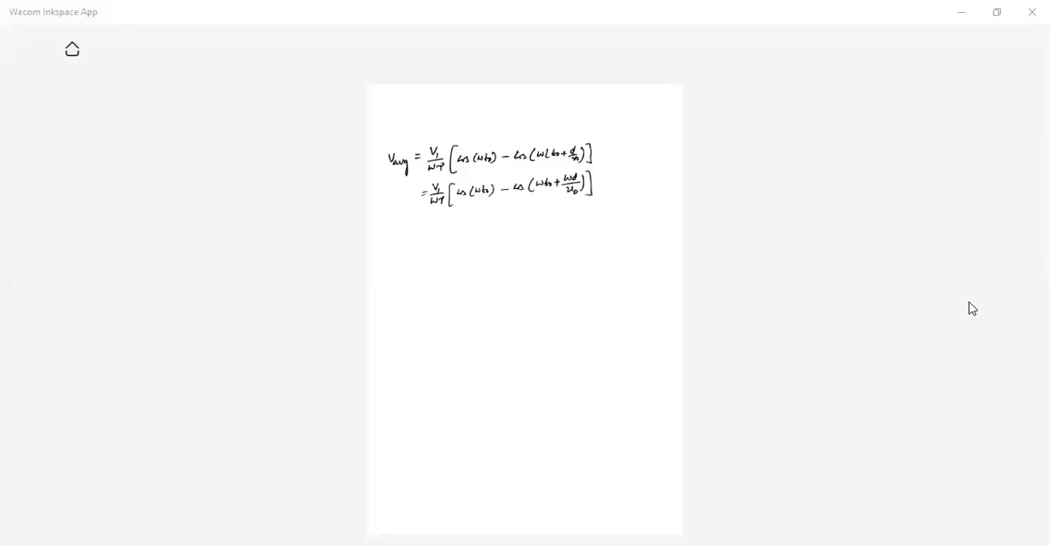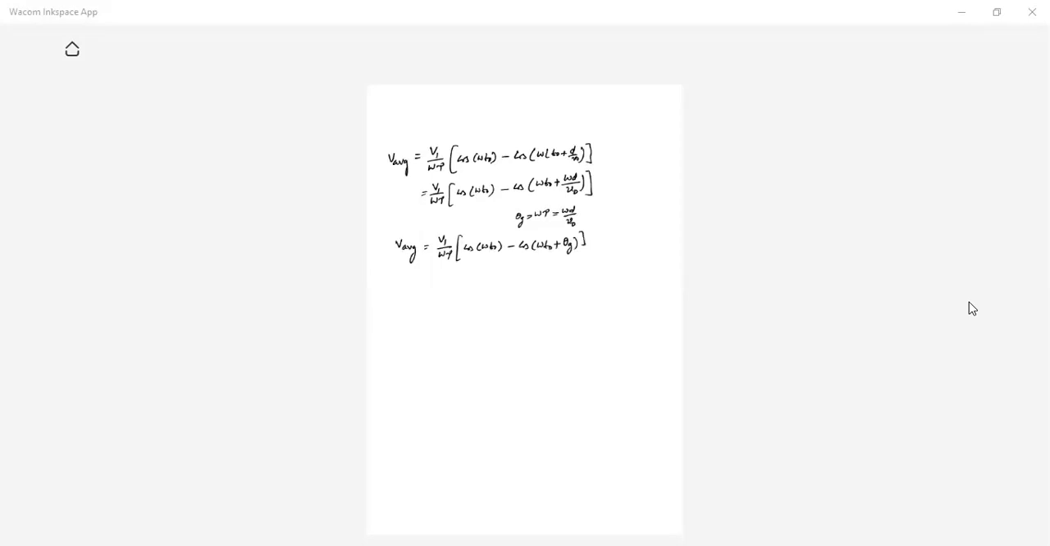Already I told, theta G is equal to omega into tau, that is omega D by V naught. Now you can simplify this. V average is equal to V1 by omega tau, cos of omega T naught minus cos of omega T naught plus, in place of omega D by V naught, I'm putting theta G.